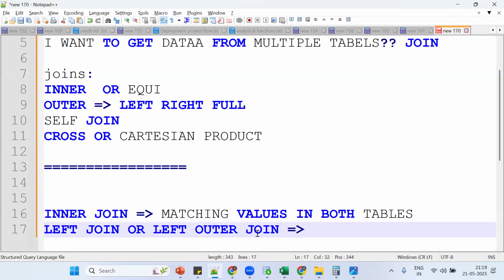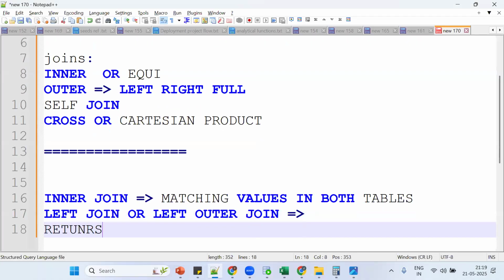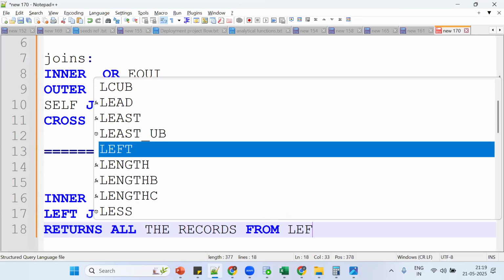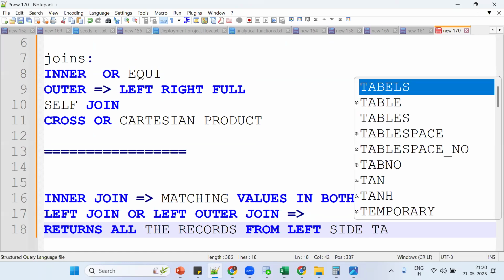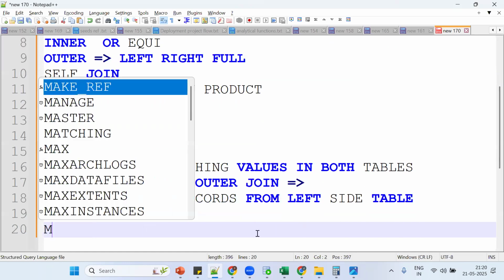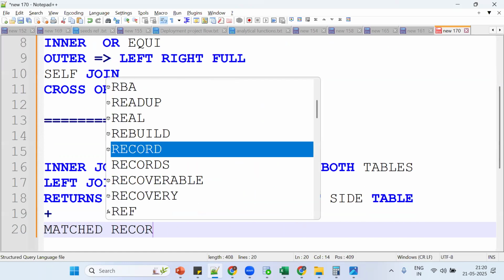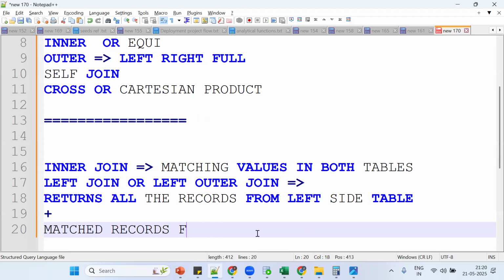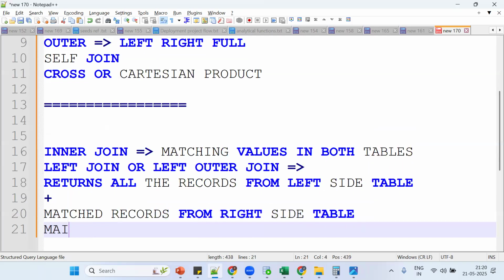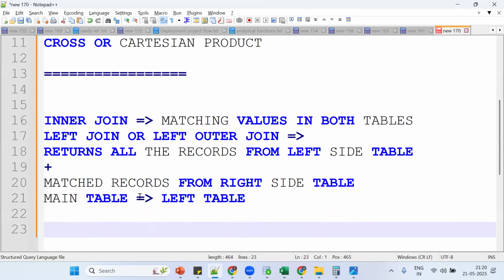See the definition. It returns all the records from the left side table plus matched records from the right side table. Which is the main table? The left table is the main table. So you need to understand the definition, then you can go ahead clearly. So far so good.